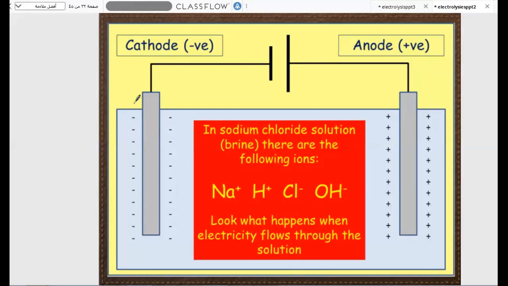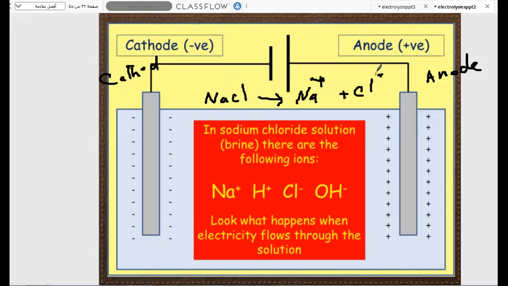So when we look at the positive pole, which is the anode, and the negative pole, which is the cathode, we need to separate some ionic substance, like NaCl, which consists of a positive part, the cation, and a negative part, the anion.